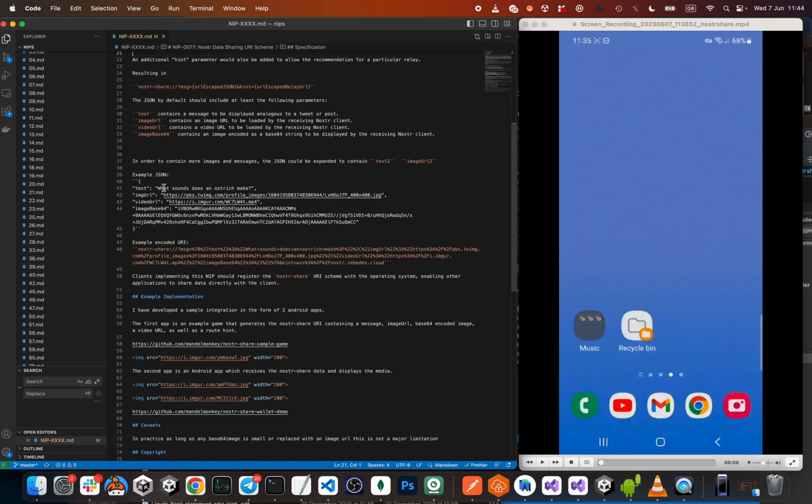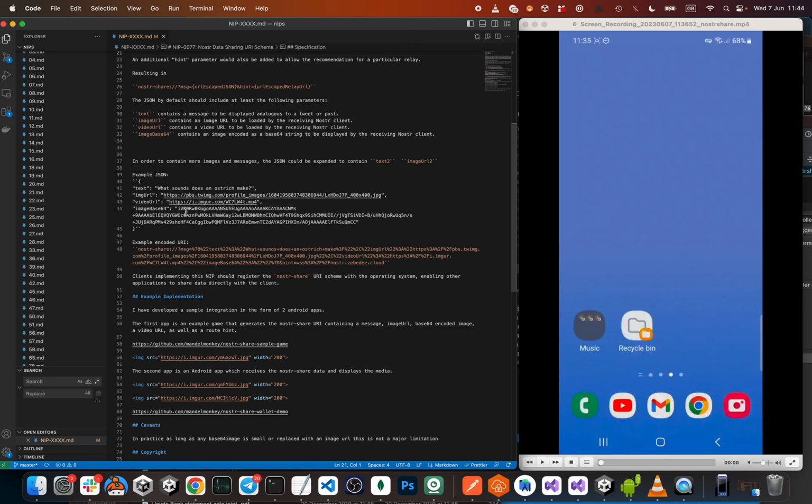Here's an example of what that could look like. So I make a JSON string with a text, so this would be the post or the tweet or the Nostr message. Below that is an image URL of an ostrich. That's what this image is, I think. A video URL of an ostrich, and this is a base64 encoded image of an ostrich. And so this will be the base one.